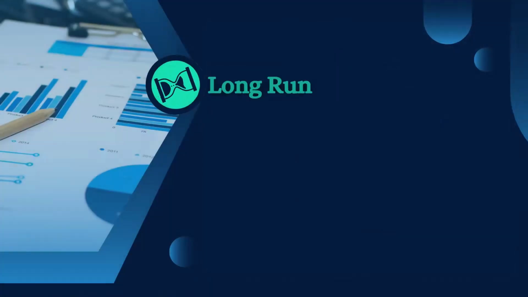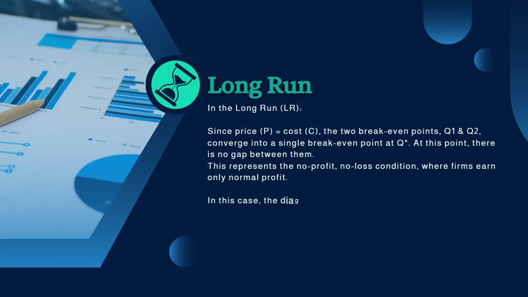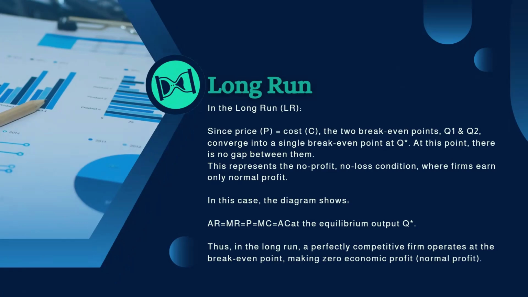Now we'll talk about the stage in the long run. So basically we showed that in the short run, two situations are happening. One is economic profit and another one is loss. But here in the long run, we'll see another term, which is the break-even point. So how is this happening? So here is the elaboration.